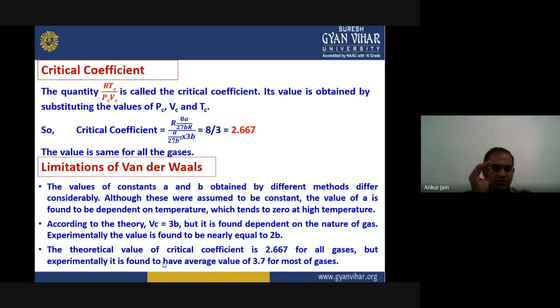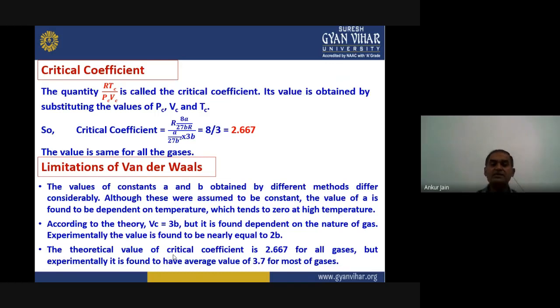Now according to the van der Waals theory, we have calculated the value of critical volume, which equals 3 into B, but it is found to be dependent on the nature of the gas, and the experimental value is found to be nearly equal to 2b, not 3b. The accurate value was calculated from the equation as 3b, but in experiments the value is observed as 2b. So there is a big difference between these two values. This is the limitation of the van der Waals equation.